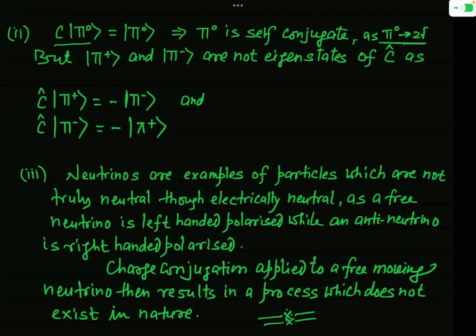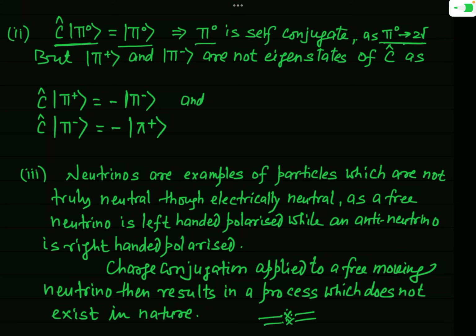Okay, and in this case, when we operate the unitary operator, that is the charge conjugation operator C hat, on the eigenstate |π0⟩ of this neutral pi meson, we get it equal to |π0⟩. It means in this condition you can say that this pi 0 meson has a positive charge parity, and this pi 0 meson is a self-conjugate particle.